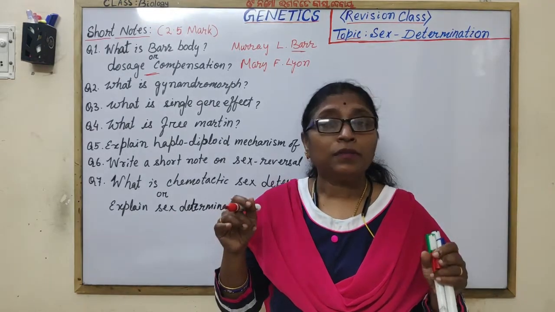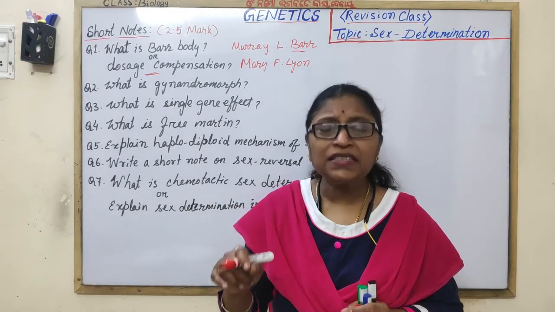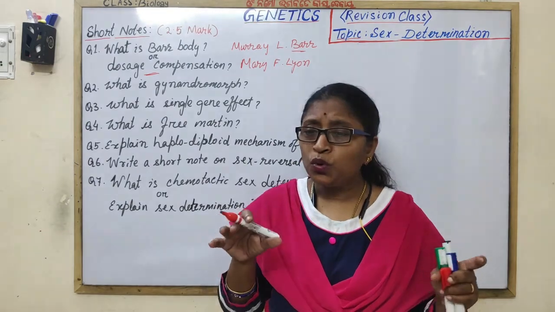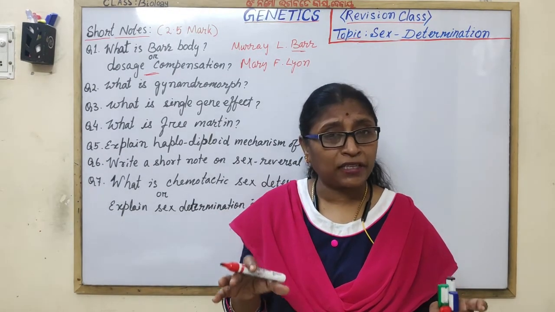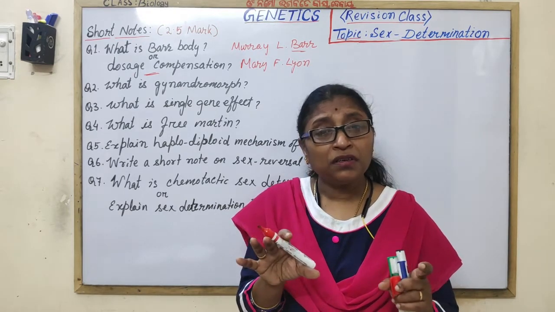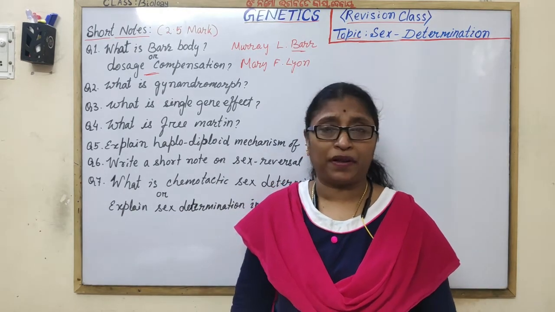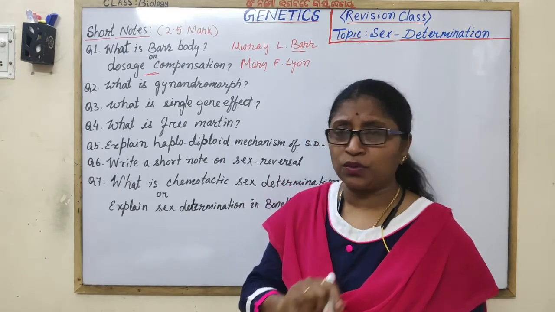So the geneticists believed that some compensation mechanism might be occurring to equalize the expression of the genes present in X chromosome, that is, expression might be equal in both male and female. So for this some compensation mechanism is going on.